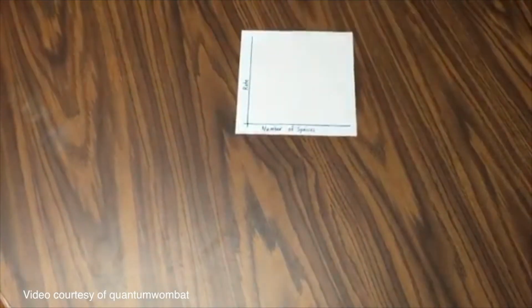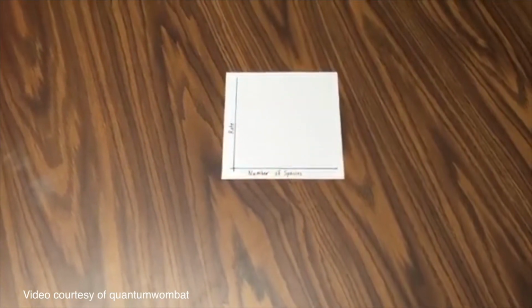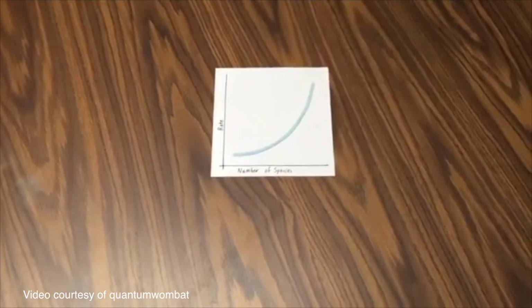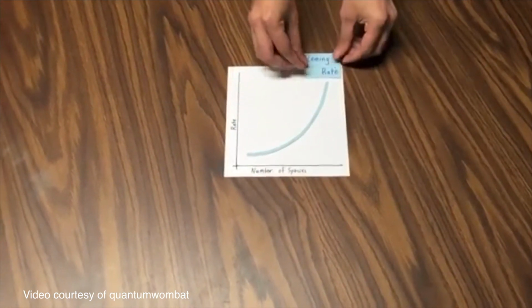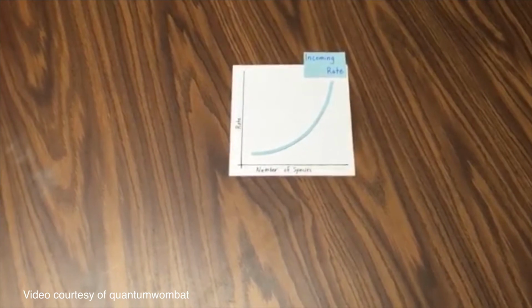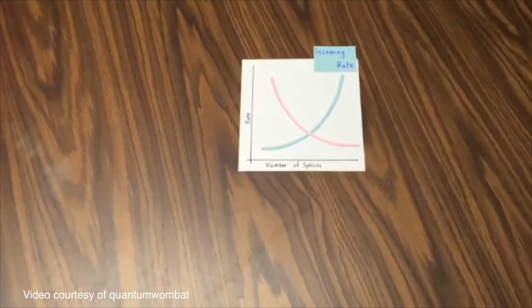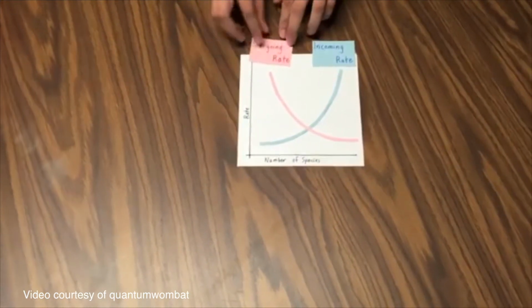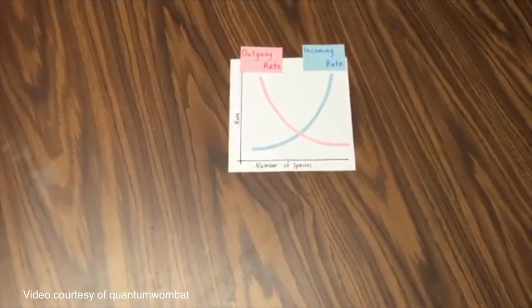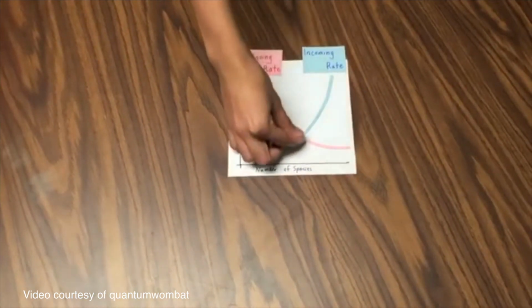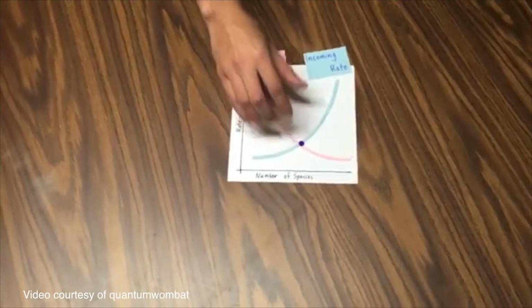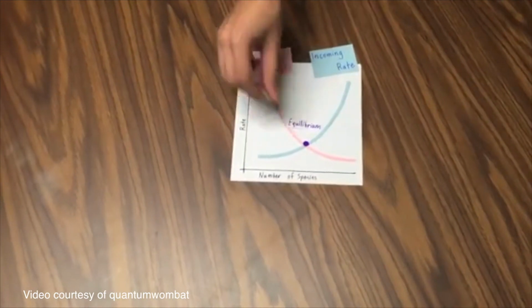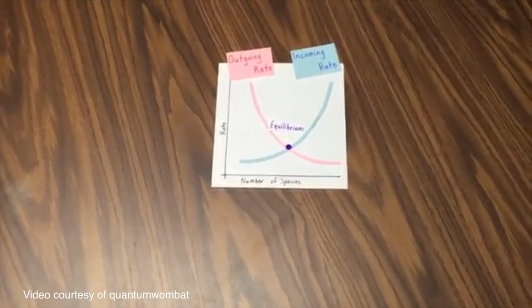There are several factors that influence species richness. The first is immigration, which is represented by the number of species that migrate to an island. The second is extinction. These species don't necessarily die out, but may be forced off the island due to competition. These rates can be modeled on a graph to determine the species richness of the island. The intersection of the number of species incoming and the number of species leaving the island is called the equilibrium. The equilibrium quantity indicates the species richness of the island.